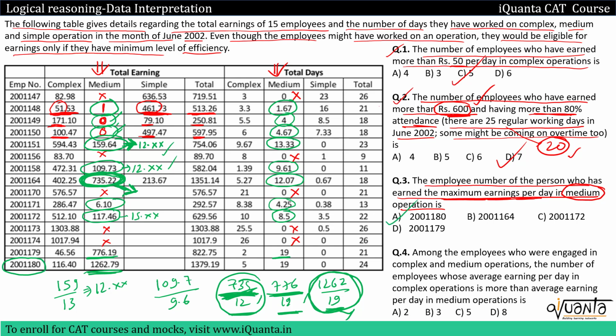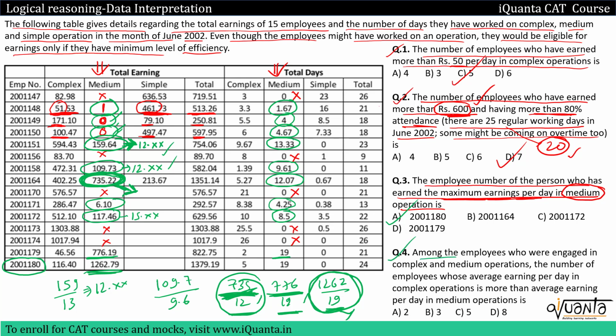I took a lot of time to explain how to calculate it, but you can quickly shift from one employee to another. Without even writing anything into the table, you can make an easy guess that it would be 12 point something, this would be 15 point something, and you can keep eliminating those. If you are getting a greater quantity than the previous ones, you can keep eliminating the previous ones. You can take the current maximum as your maximum quantity. At last you will be left with 2-3 fractions that you can easily compare. So option A will be the correct answer here.